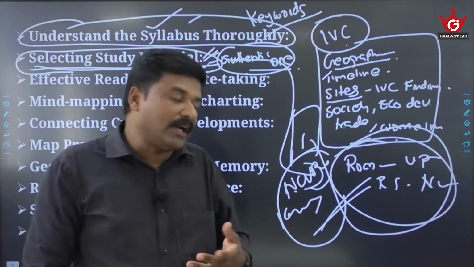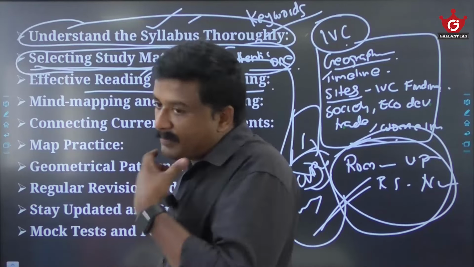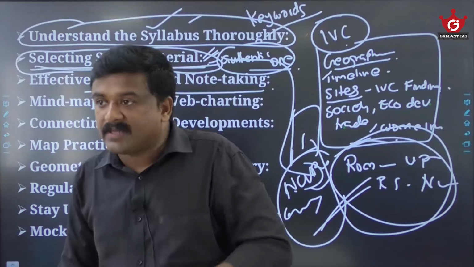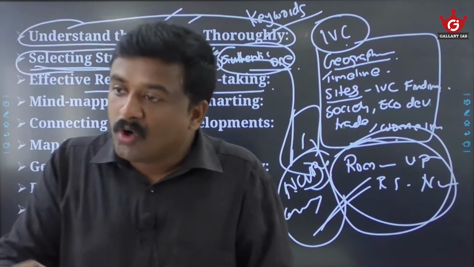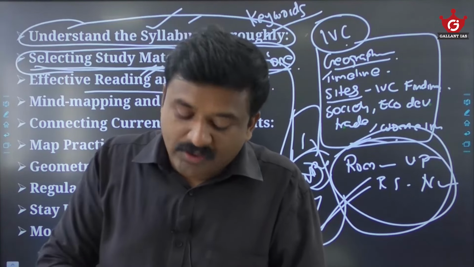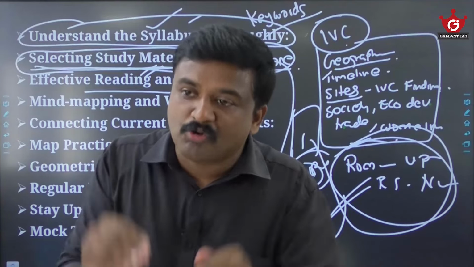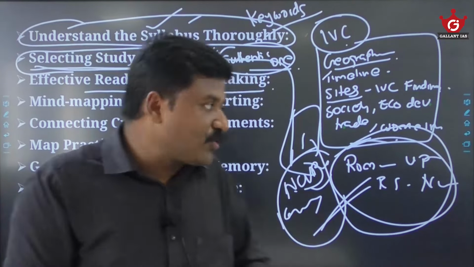Am I right? So that way, that will help you. Effective reading and note making. Here, in note making, again I would say that there are different things which you have to bring into your notes, that I will tell you. As I said, the change and continuity approach is there, the analysis approach is there, the sources approach is there, the historiography approach is there, the subaltern approach is there, different things are there. These things you have to bring into your answer, that I will tell you.